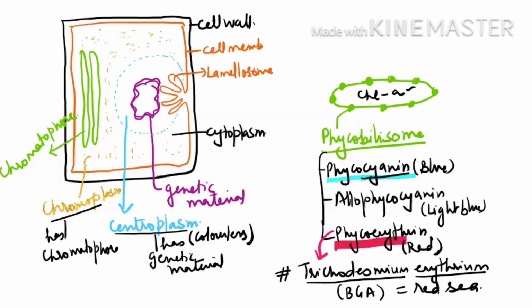Otherwise, generally they are found on the surface of the water. And on the surface of the water, they grow so excessively that they give an appearance of a blue color, and we call it an algal bloom.